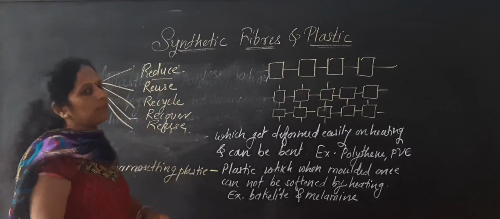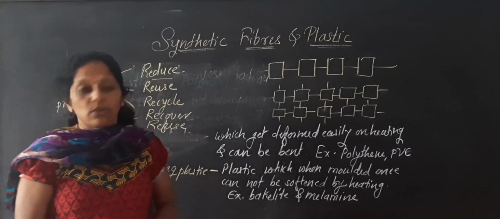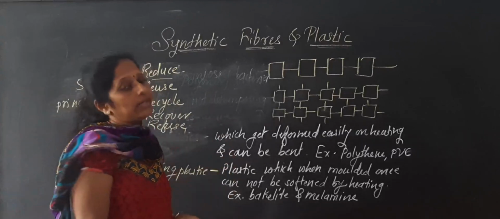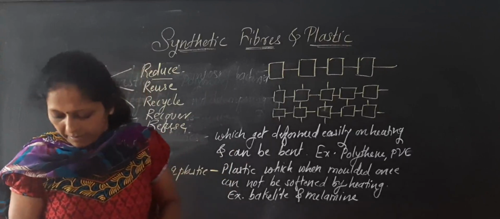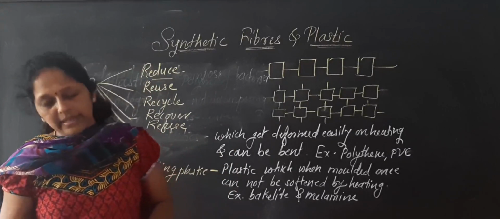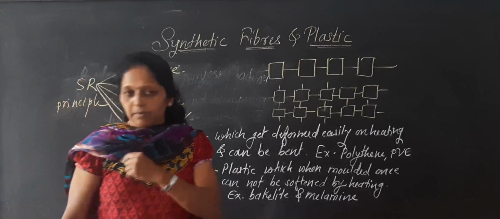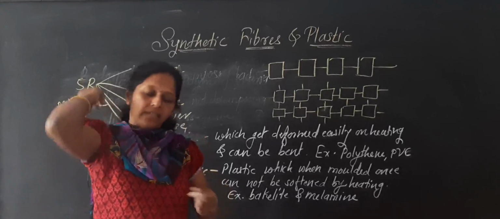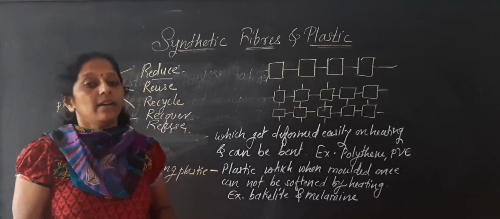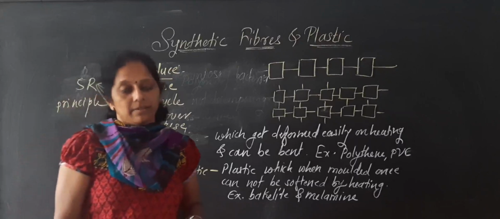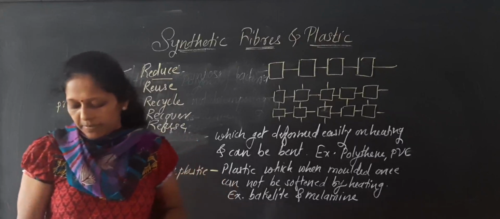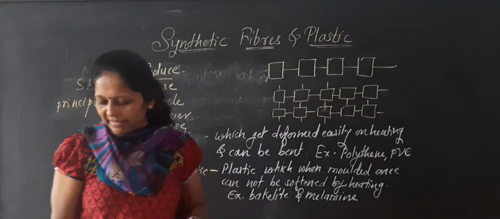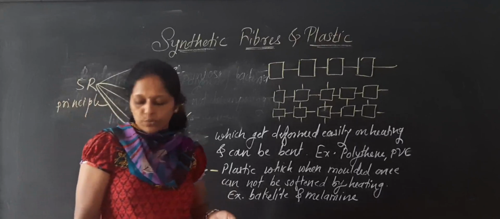This 5R principle is very much necessary. Plastic is non-biodegradable, as it takes several years to decompose. If you have the chart in the text, observe how organic matter, food and vegetables take 1 to 2 weeks.